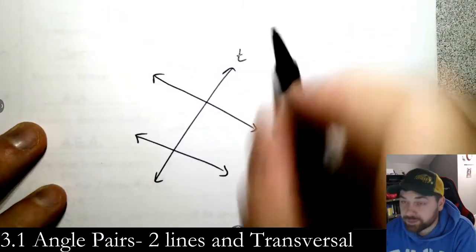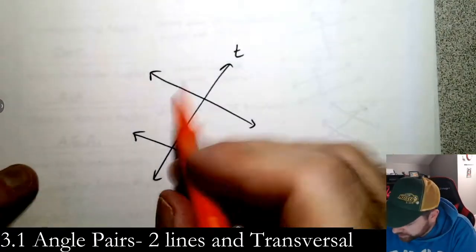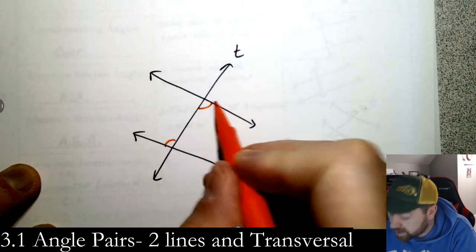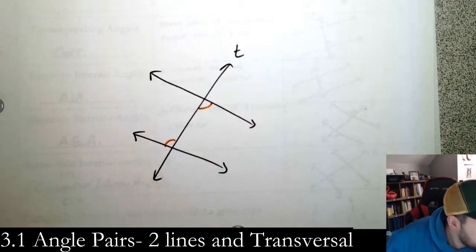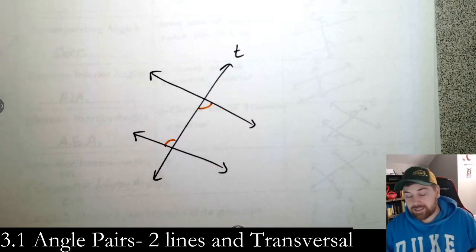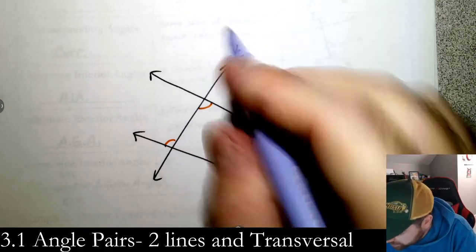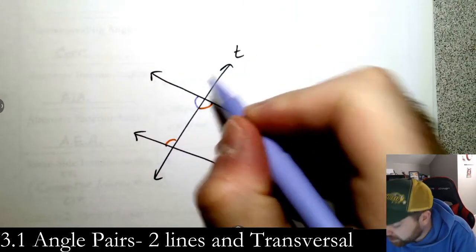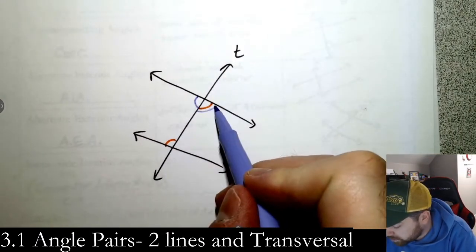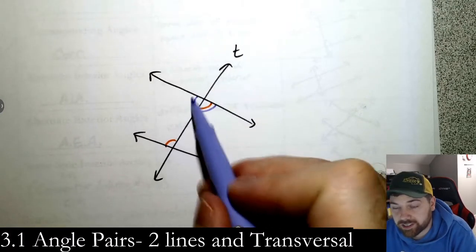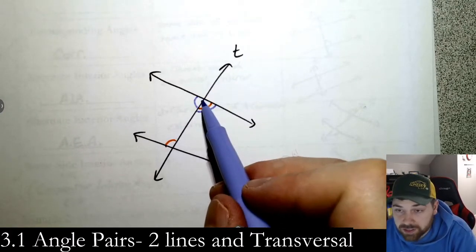Here's my transversal. And I told you that alternate interior angles were angles that are on the inside on opposite sides of the transversal, right? But a question that I have commonly been asked is, well, why not these ones? From what I said, we'll go with this one and this one. Why are those not alternate interior angles? They're on the opposite sides of the transversal and they're both inside.